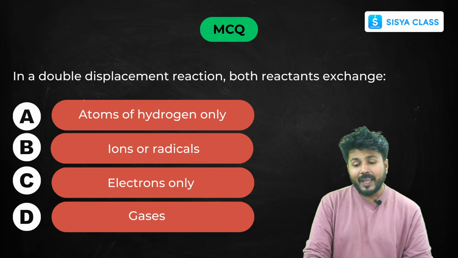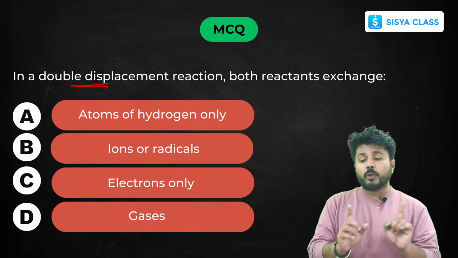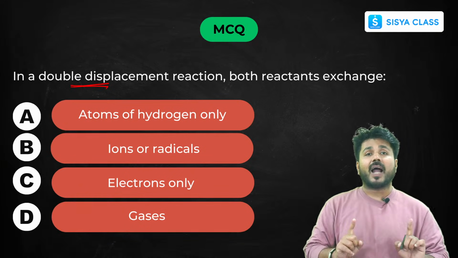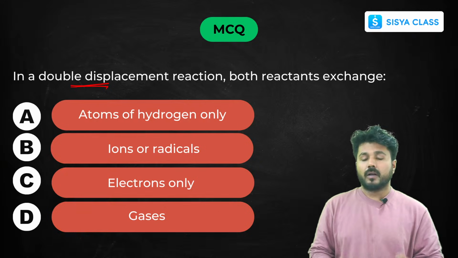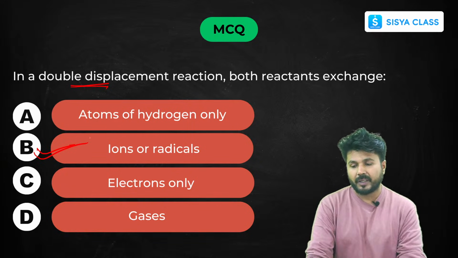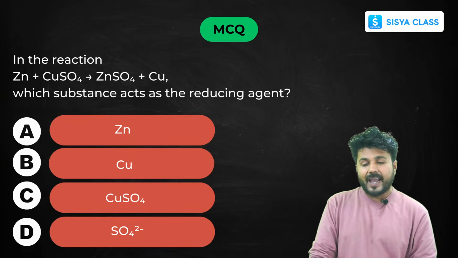Now, in a double displacement reaction, you know that both reactants exchange. What do they exchange? They exchange either ions or radicals. So your answer is option B. I have already shown you through an example. The next one, in the reaction, this is the reaction.